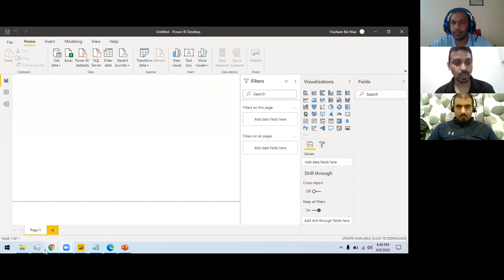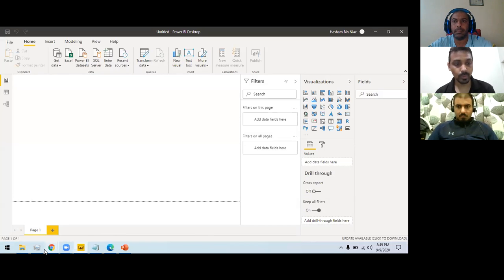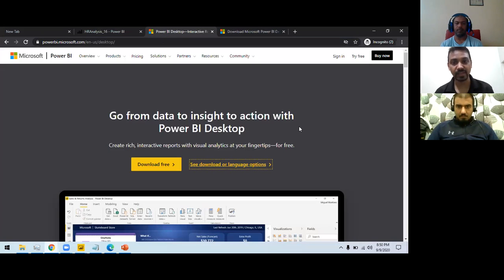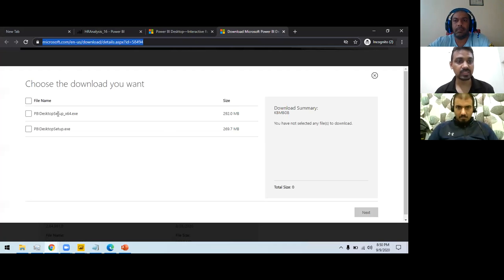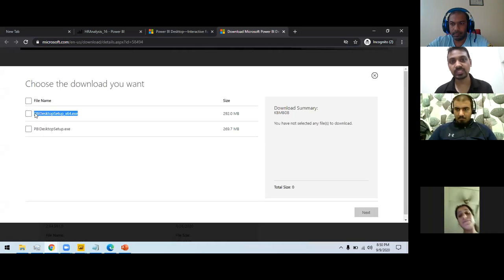It's Power BI Desktop. You can download it for free. A lot of people ask what Power BI is. Power BI consists of three things. One is Power BI Service. The other one, which I'm showing you here, is Power BI Desktop, a free tool. You can download either a 64-bit or a 32-bit version. I prefer you download the 64-bit version because most of you are using a 64-bit processor machine, so it is compatible.